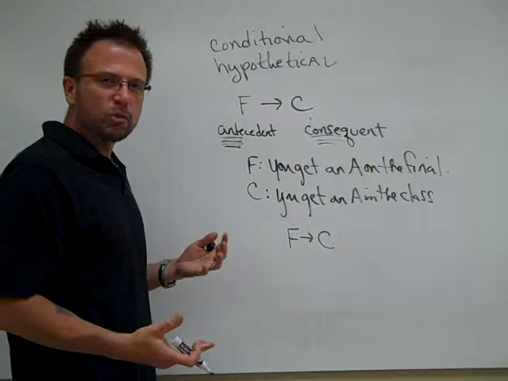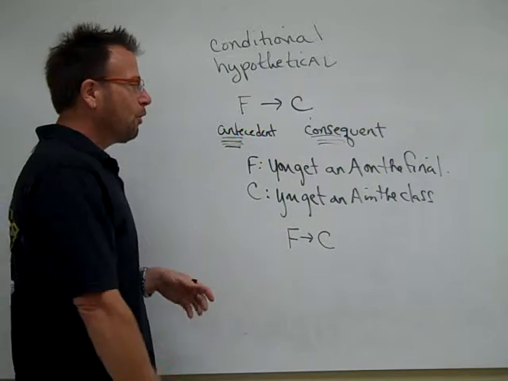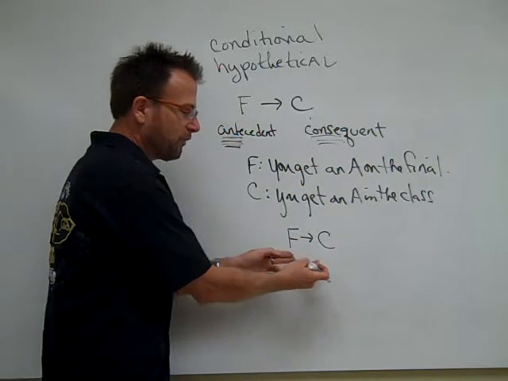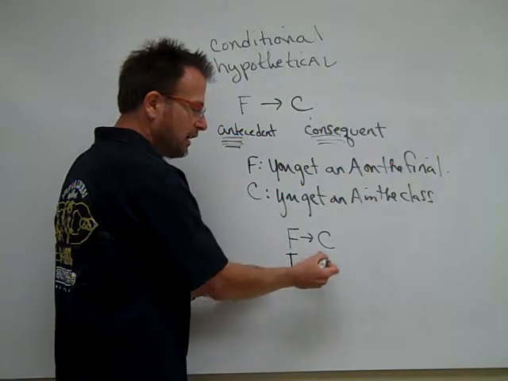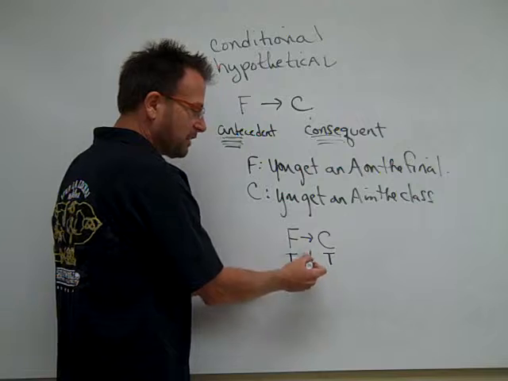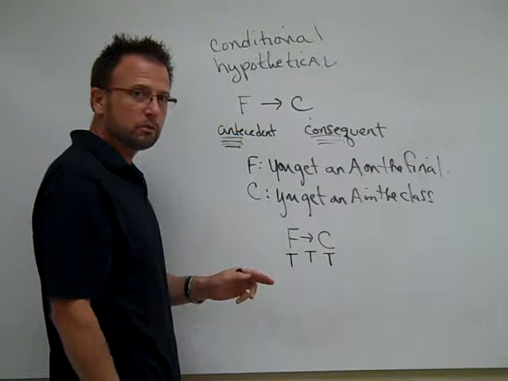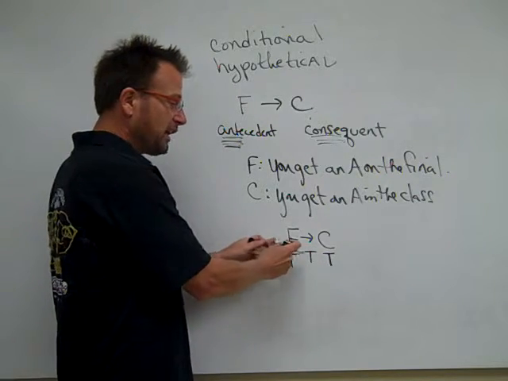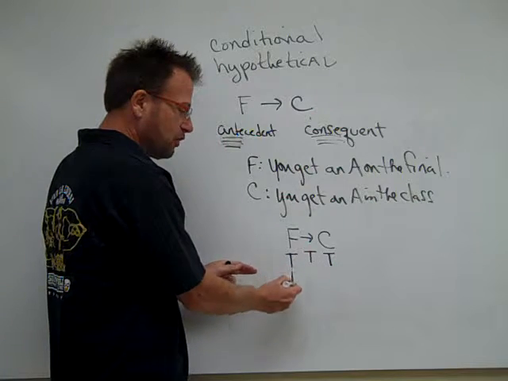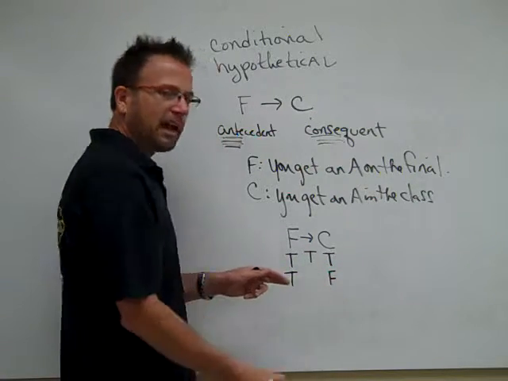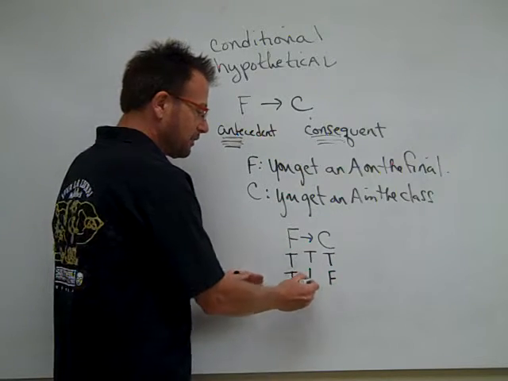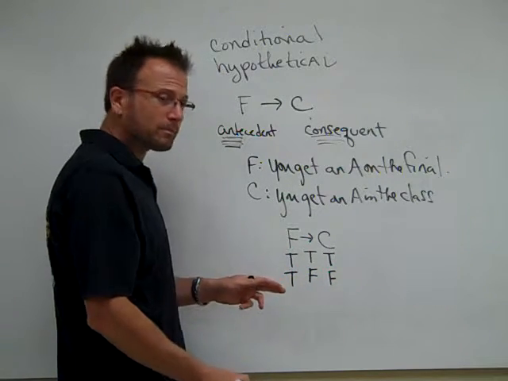Well, under what conditions would that statement be true? If I assert, if you get an A in the final, then you'll get an A in the class, and you did get an A in the final, and you did get an A in the class, then my statement was true. If I assert the same, and you did get an A in the final, and you did not get an A in the class, my statement is false.